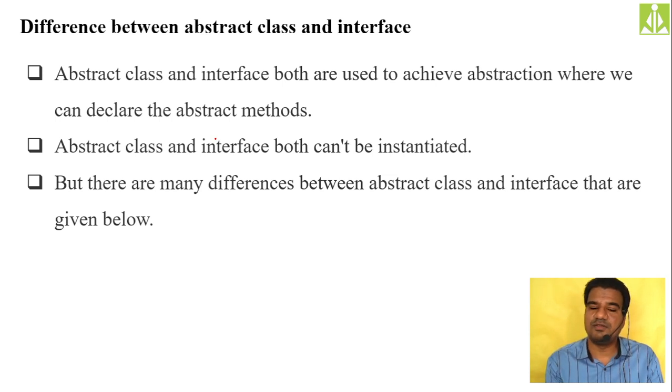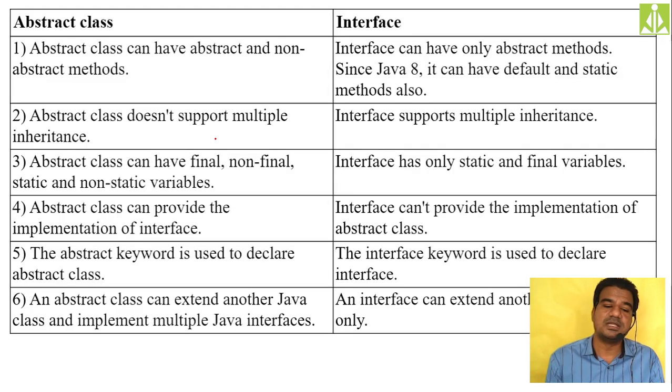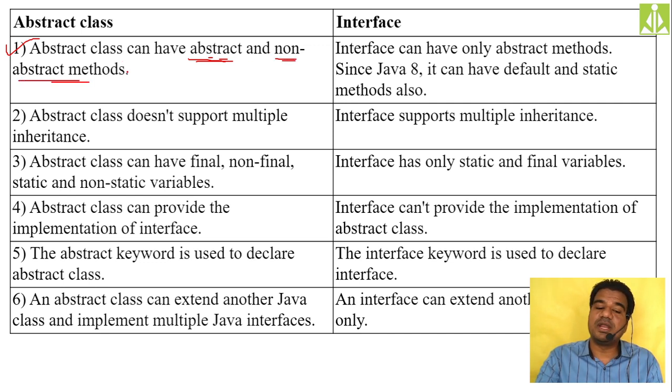Remember this one. They may look similar, but there are a lot of differences. This similarity, whatever we discussed just now, is one such similarity between abstract class and interface. It doesn't mean that they are the same. We have a lot of differences between abstract class and interface that we will discuss over here. The first one, an abstract class can have abstract methods as well as non-abstract methods. Abstract methods means methods without body. Non-abstract methods means methods with body, that is concrete methods. We can put both in an abstract class, but that is not allowed in case of an interface. Inside an interface, only abstract methods are allowed.